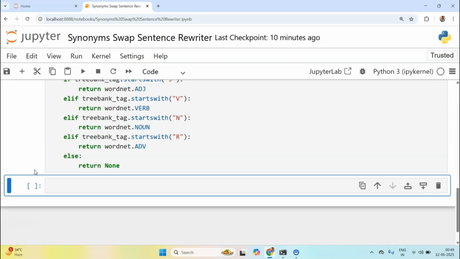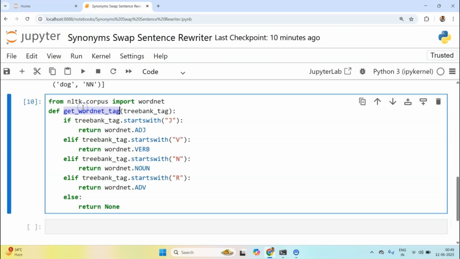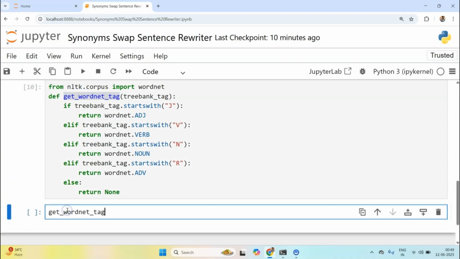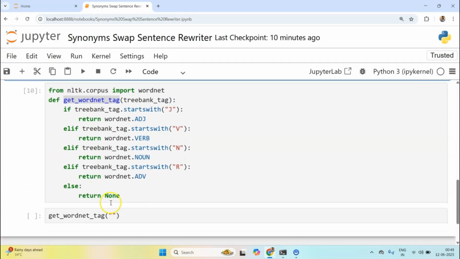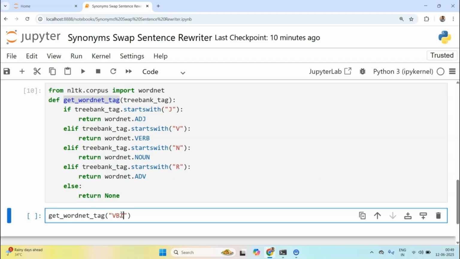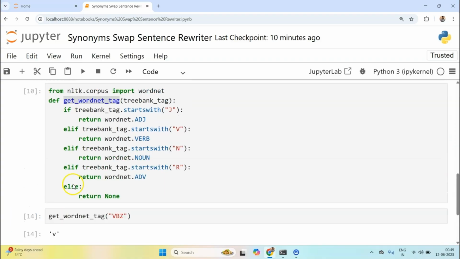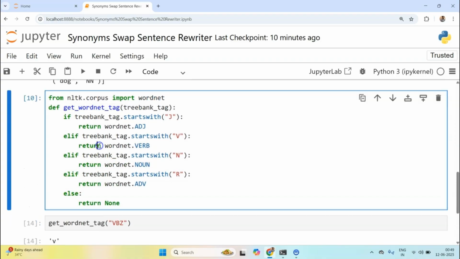Okay, let's delete these cells and let's test out this get_wordnet_tag function. Let us pass maybe VBJ. One second, why is it okay?